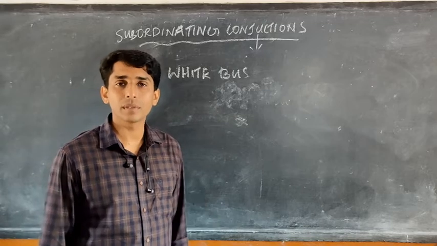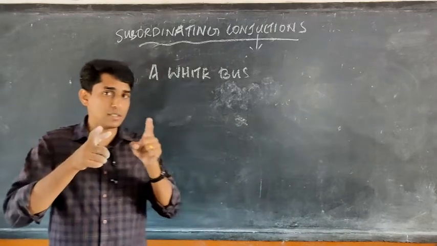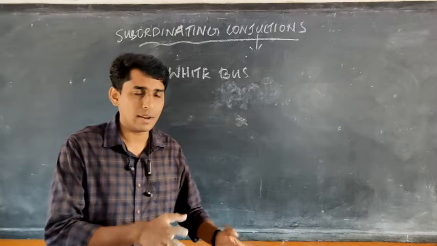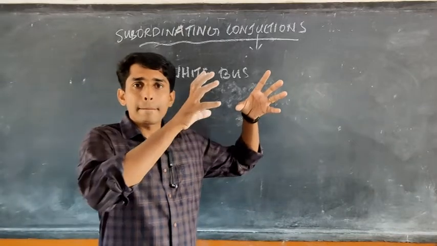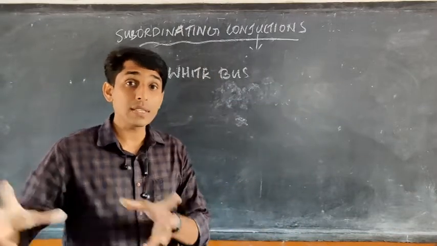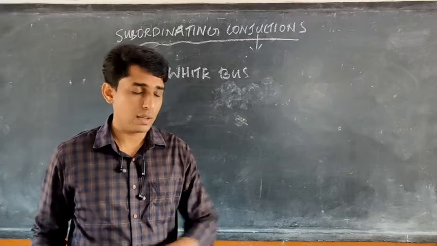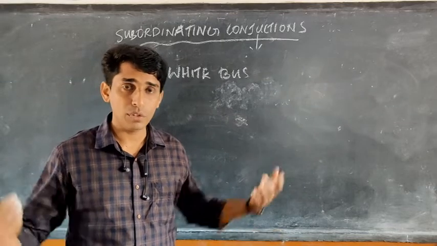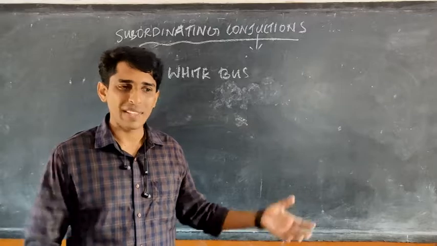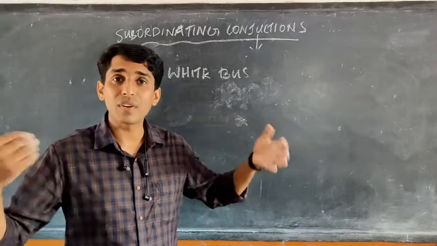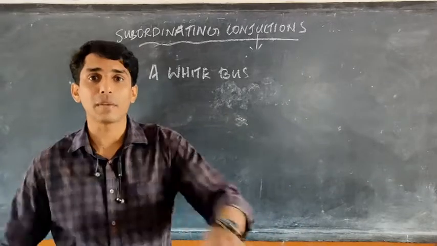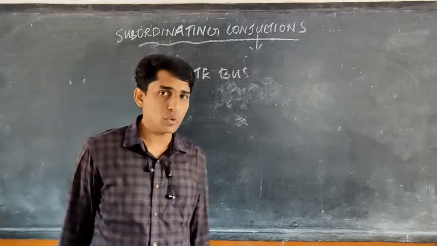Very simple. So I believe, dear children, this is very, very important. Just learn what is coordinating conjunction and what is subordinating conjunction. Okay. Both are different. Both have different roles to do. One is connecting two meaningful parts. The other one is connecting one meaningful and one dependent part. Okay. Idea is clear to you, I believe.